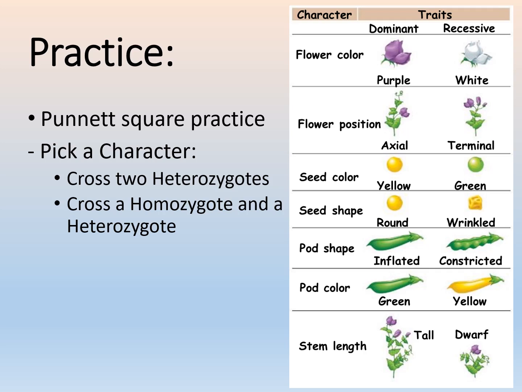We already did a cross of two heterozygotes, so that should help you out. Then you're going to cross a homozygote and a heterozygote. We haven't done that yet, so it should be interesting to see what you get. You can either do the same trait or a different trait for the second Punnett square.